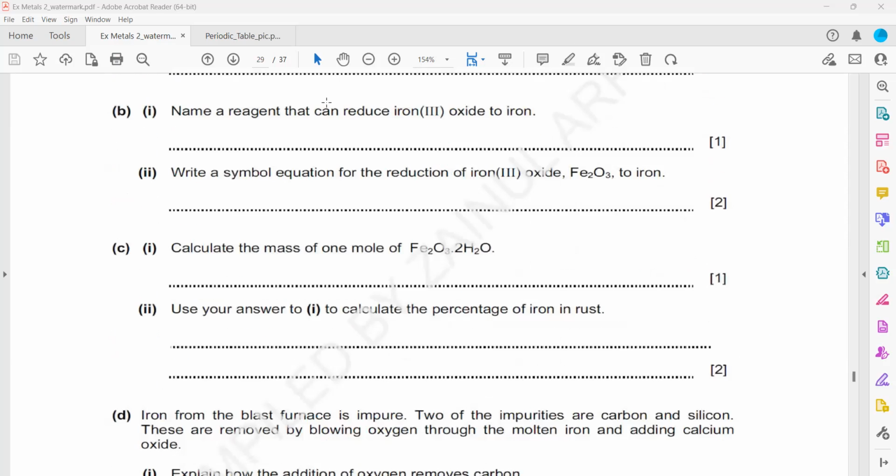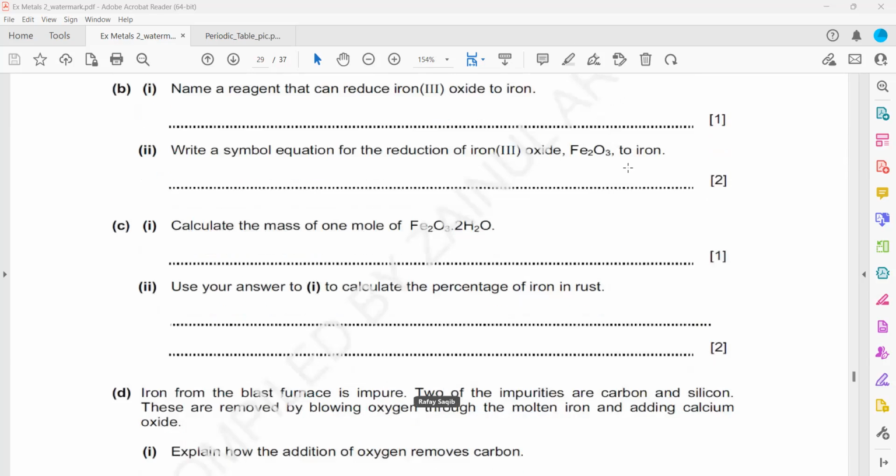Name a reagent that can reduce iron 3 oxide to iron. What substance do we use?